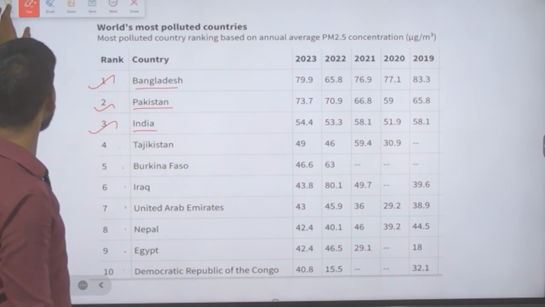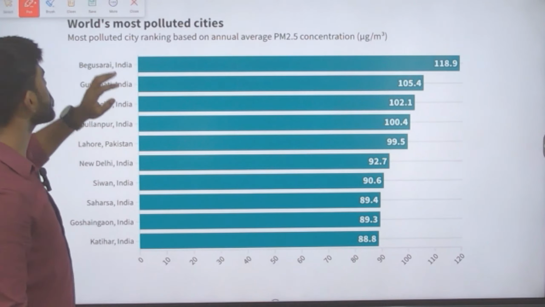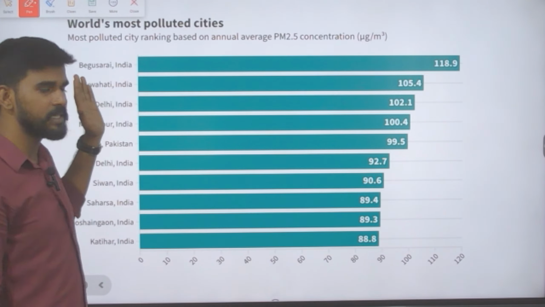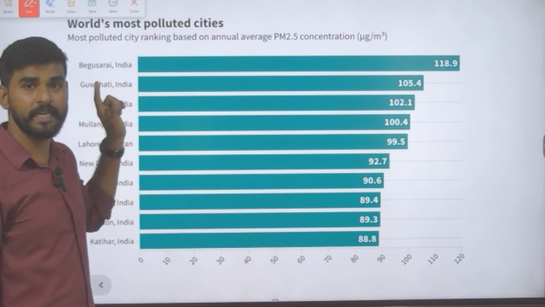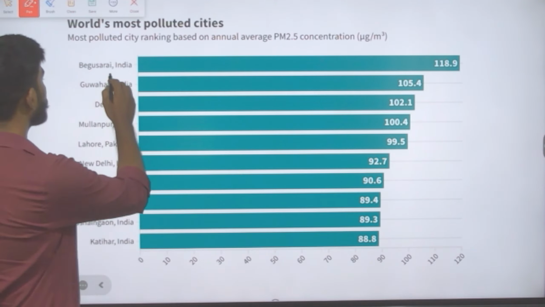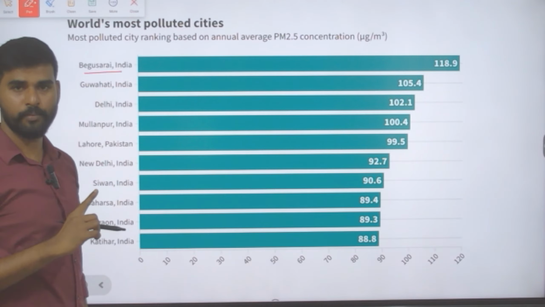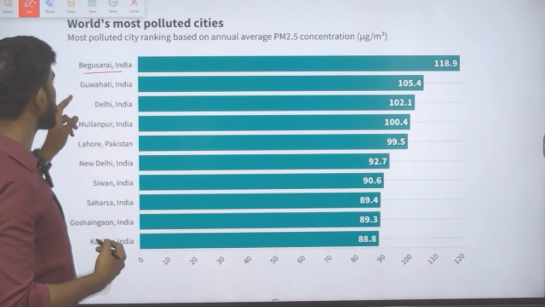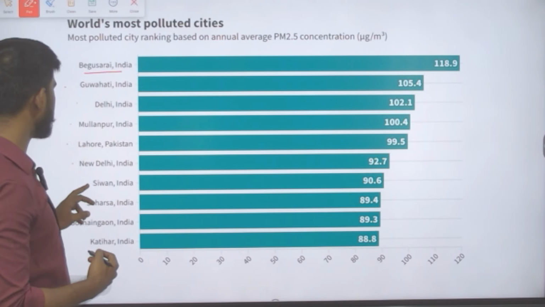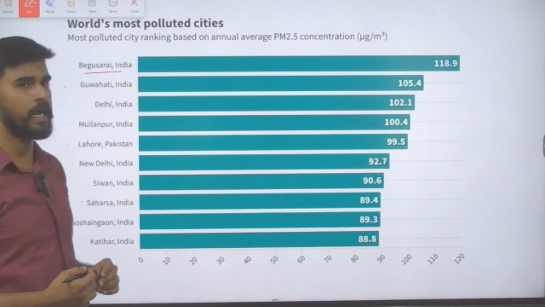Okay, next we are going to see the most polluted cities of the world. Of the top 10 most polluted cities, 9 are in India. So we already saw that Begusarai in Bihar is the most polluted city, and then the other cities are Guwahati, Delhi, Mulanpur, Lahore, New Delhi, Siwan, Saharsa, Gozengaon, and Katihar.